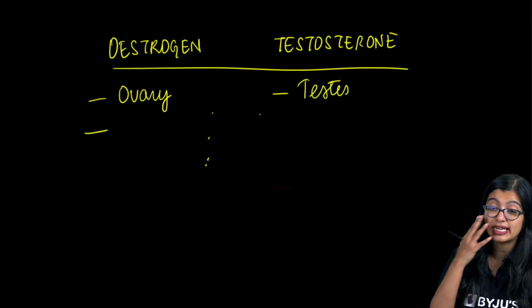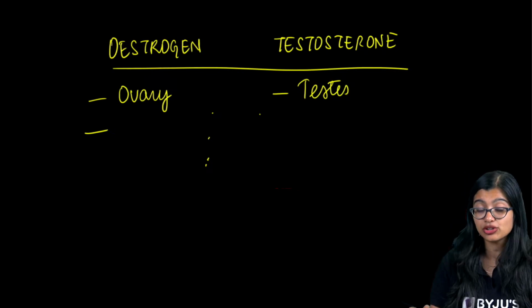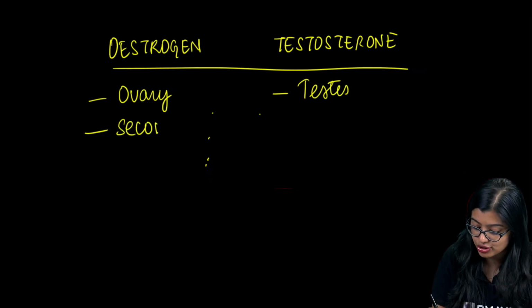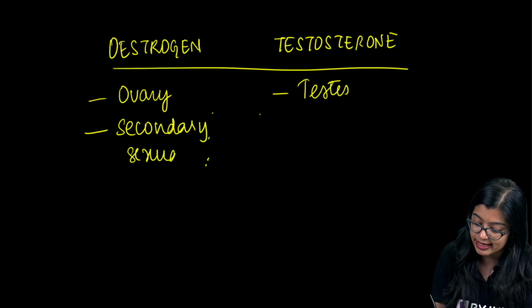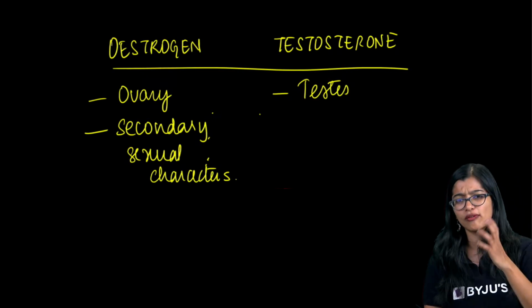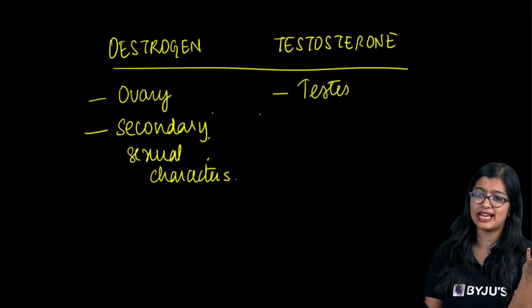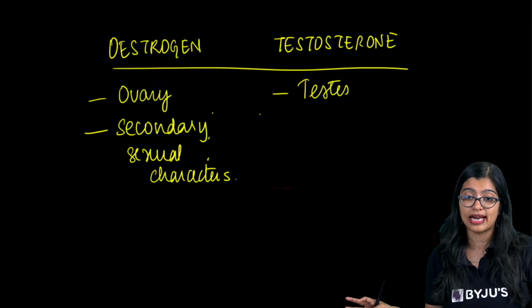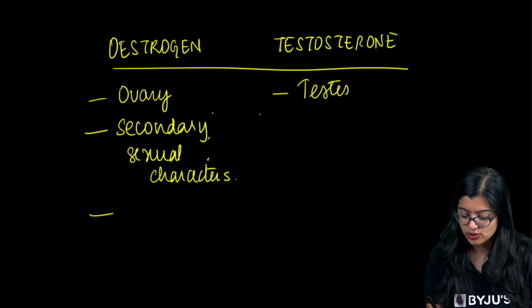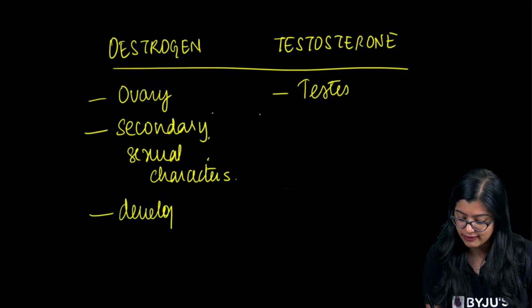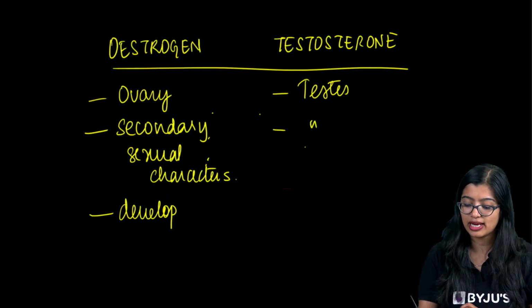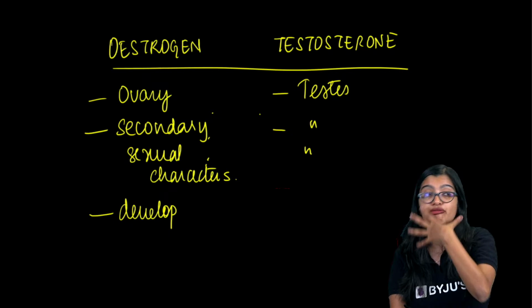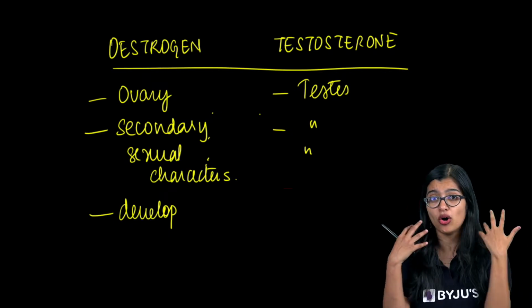Estrogen is responsible for regulating secondary sexual characters like development of breasts, ovulation, growth of pubic hair, so on and so forth, and it is also necessary for the development of the reproductive organs. Same thing for testosterone. It regulates secondary sexual characters like growth of facial hair.